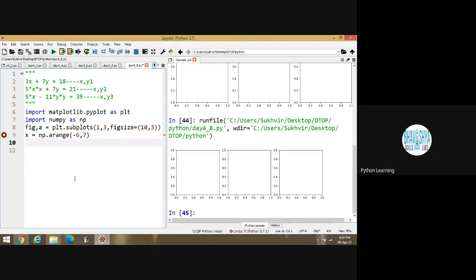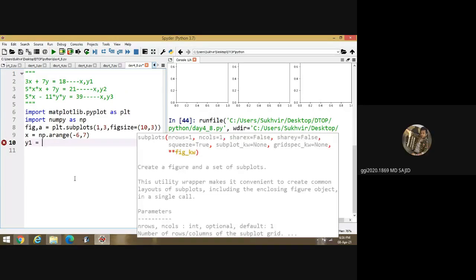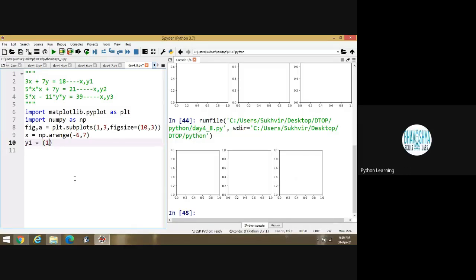After that, the first equation is y1 is equal to 18 minus 3 star x divided by 7.